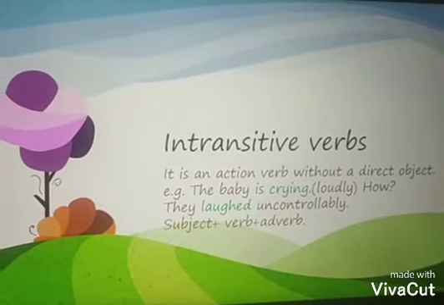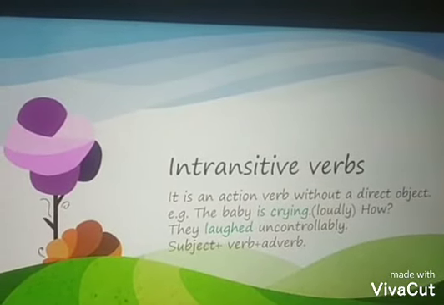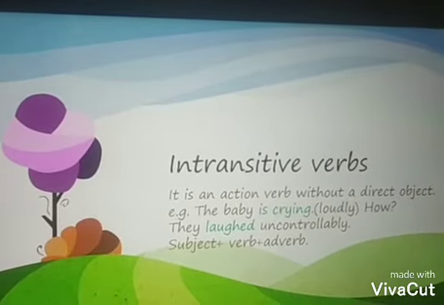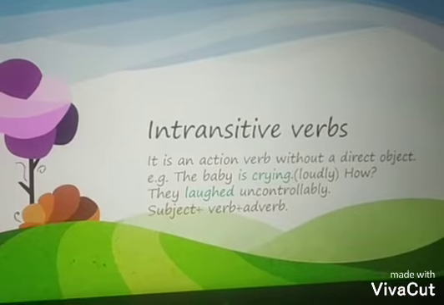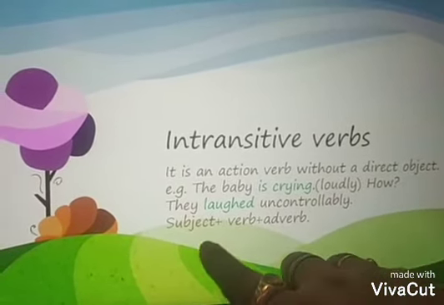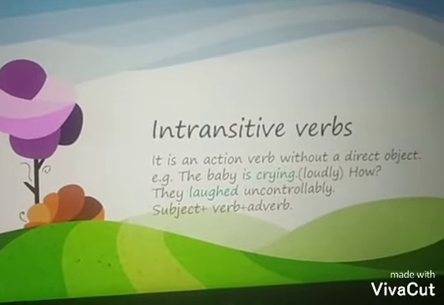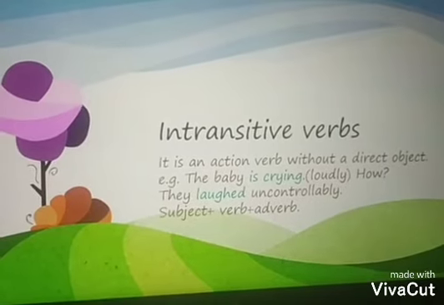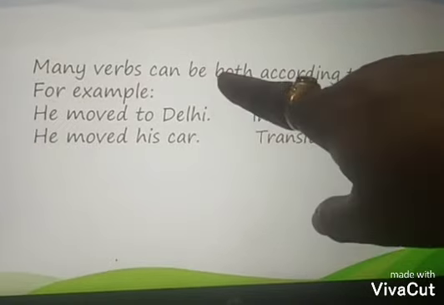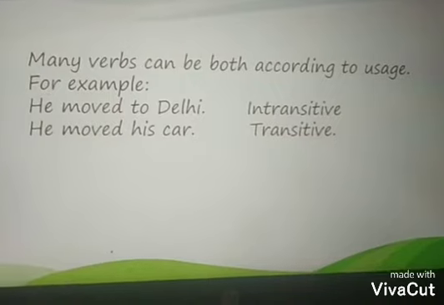They laughed uncontrollably. Uncontrollably is explaining the verb laughed. That is why laughed is an intransitive verb and it does not have an object. So students, when the format of the sentence is subject, verb plus adverb, or subject, verb and adjective, or subject, verb and noun, then the verb used will be an intransitive verb because it will not have any object with it. Many verbs can be both according to the usage. By both I mean transitive and intransitive.